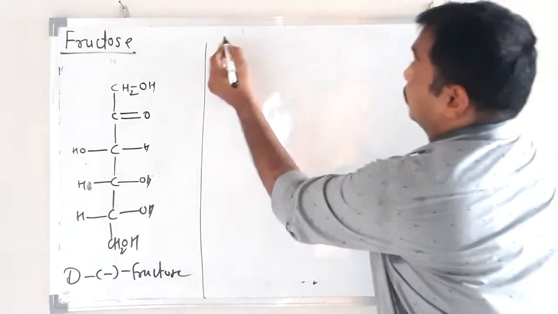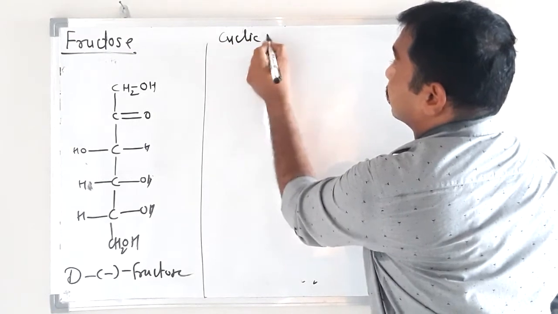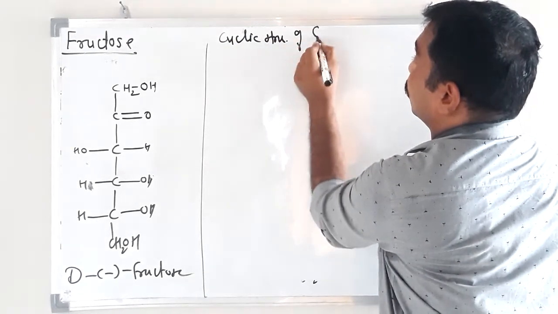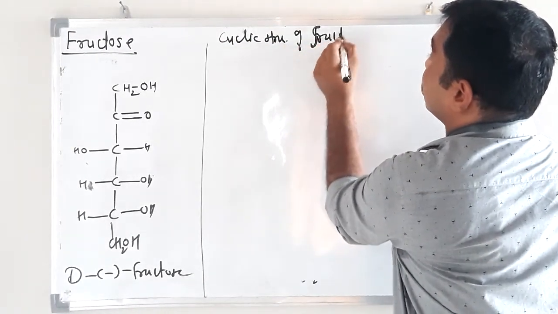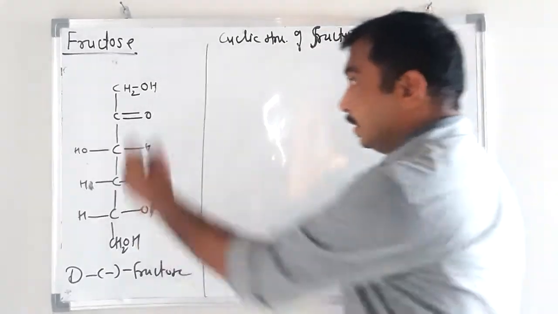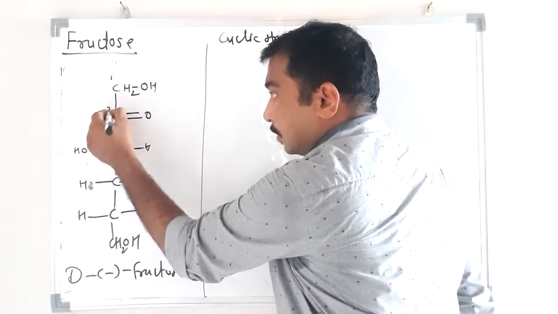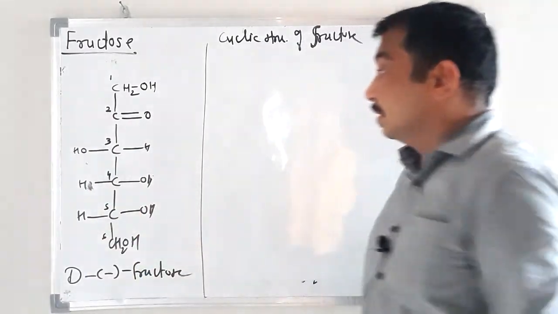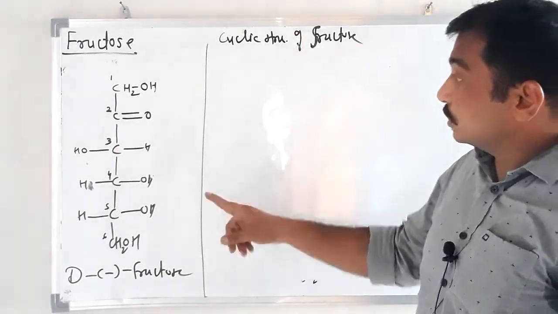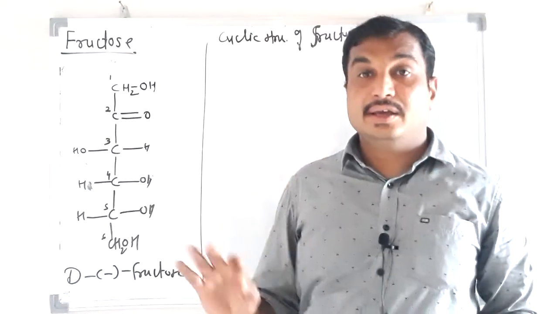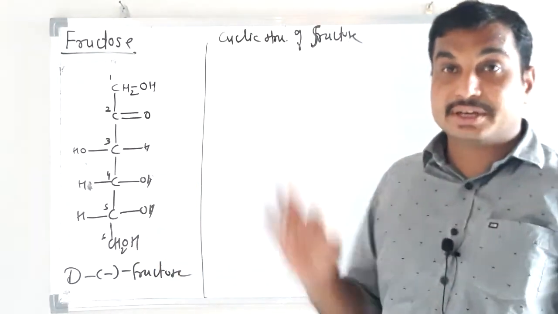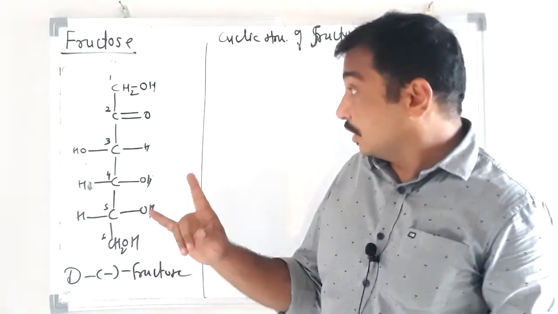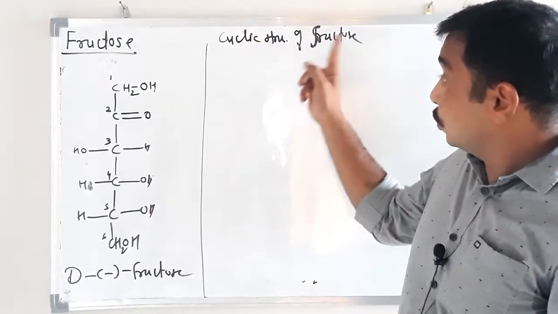Then cyclic structure of fructose. See, here carbon number 1, carbon number 2, carbon number 3, 4, 5, 6. The cyclic structure of fructose is obtained by a hemiacetal formation reaction. See how the cyclic structure of fructose is obtained?